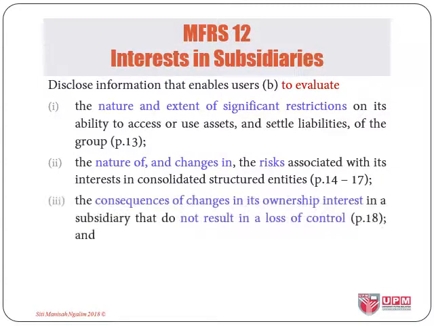Third, the consequences of changes in its ownership interest in a subsidiary that do not result in the loss of control. Thus, basically, we are looking at the changes on the equity attributable to owners without the loss of control.